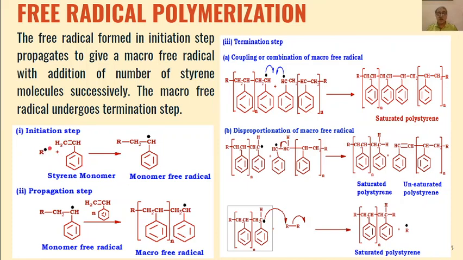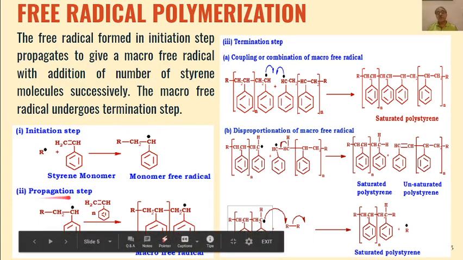So the free radical R will get attached to the electrophilic carbon, and we will get this type of monomer free radical formed in the initiation step. So formation of the monomer free radical from the monomer is the initiation step.